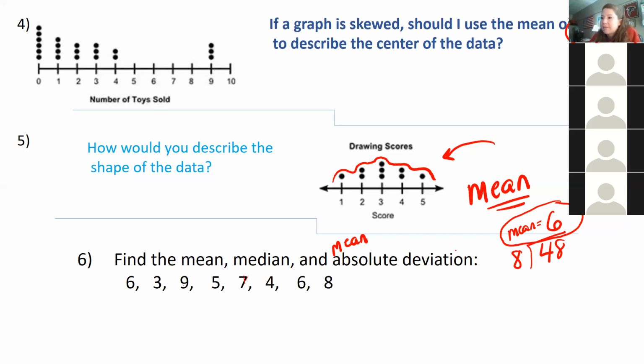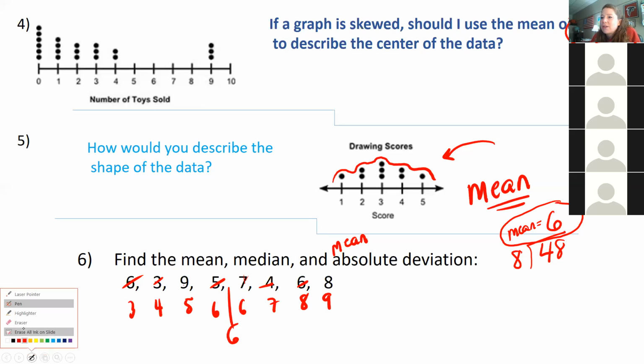Now, how do I find the median? What do I do first, guys, to find the median? You line them all up in order of the number. Okay, so we order them from least to greatest. And then find the middle number. But there's 2 middle numbers. Then go to the middle of those numbers. Right. Well, in this case, since they're both sixes, that means the median is 6. Good. All right, awesome.